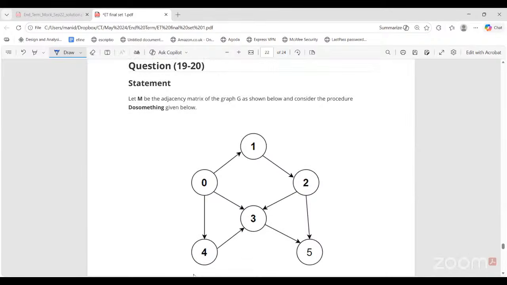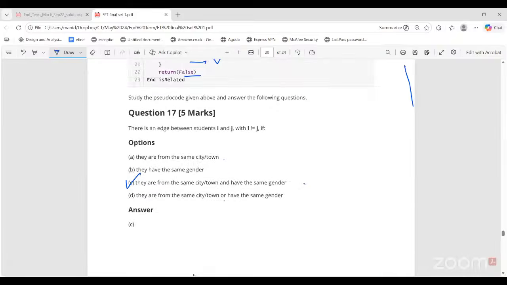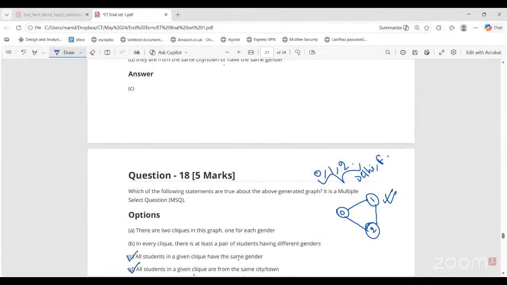Ma'am, how is a clique of size 2 created in this? See, for this, node 0 to node 1, this itself is a clique. Node 0, node 2, this is also a clique. Node 1, node 2, this is also a clique. That means whenever two nodes are connected bidirectionally, it forms a clique. Yes, ma'am. Okay.